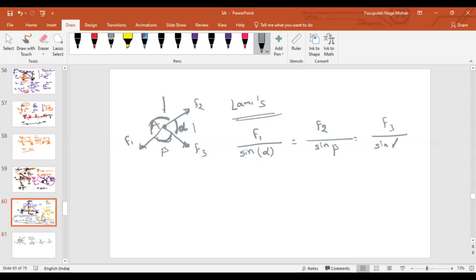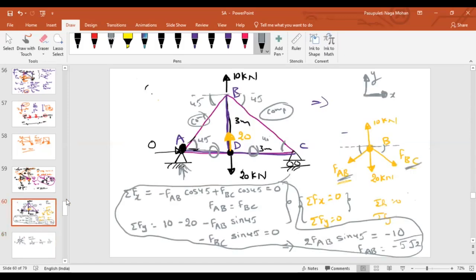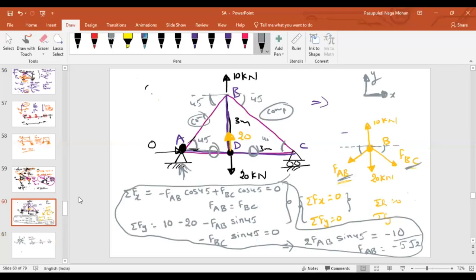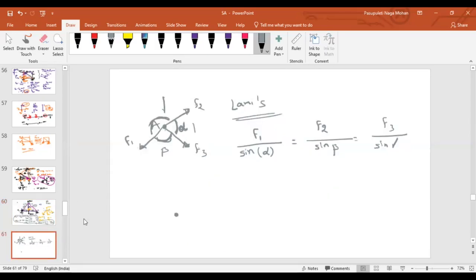Let me redraw the forces at joint B and let's see whether it will work out or not. At joint B, upward is acting 10 kilonewton, downward is acting 20 kilonewton. What is the net force direction? Downward. What is the net value? 10 is upward, 30 downward, net 10. 10 downward, isn't it? Yes, sir.